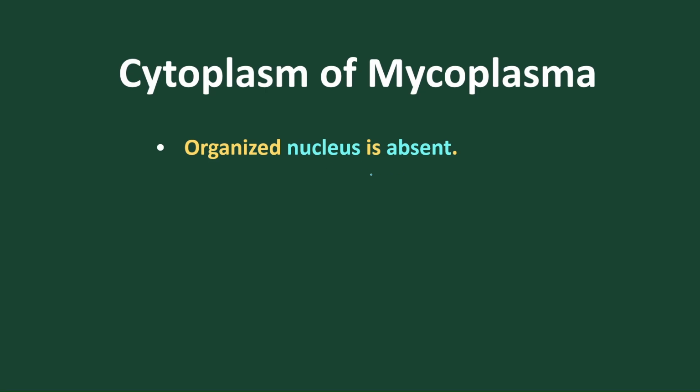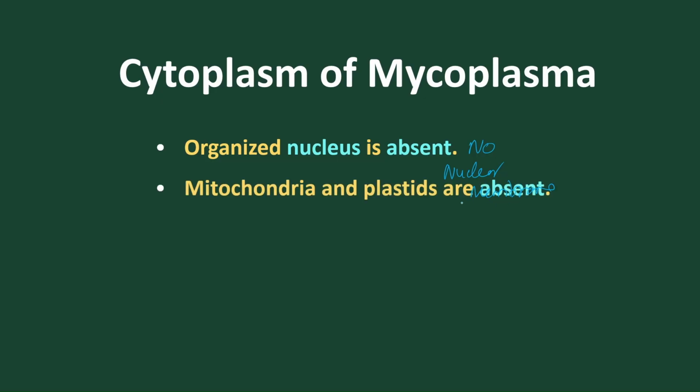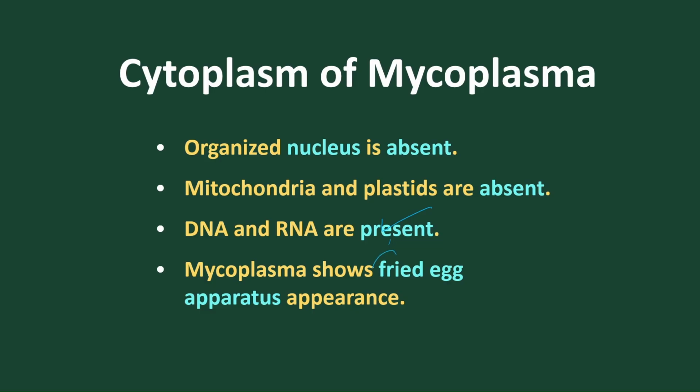In the cytoplasm, the nucleus is absent, meaning no nuclear membrane. They don't have a nuclear membrane at all. No membrane-bound organelles are present, like mitochondria and plastids. DNA and RNA are present. Mycoplasma is called the fried egg apparatus.